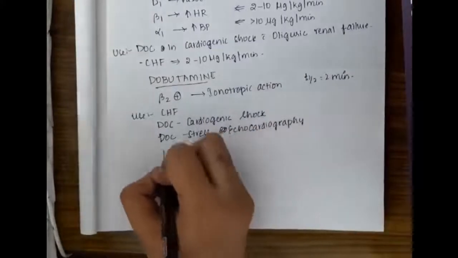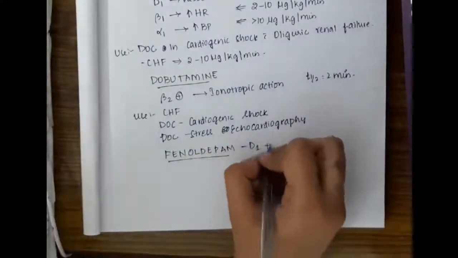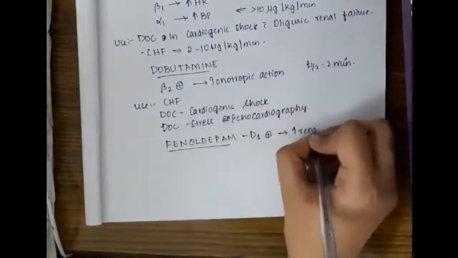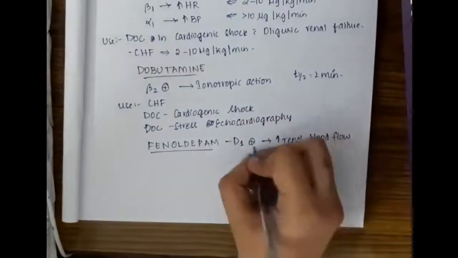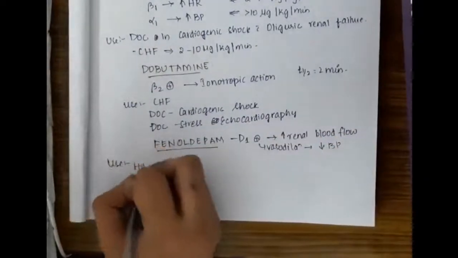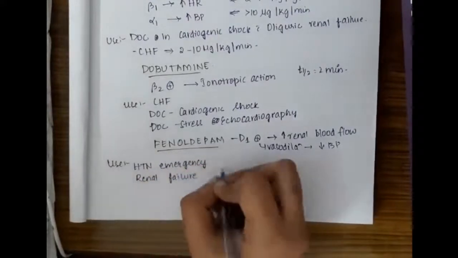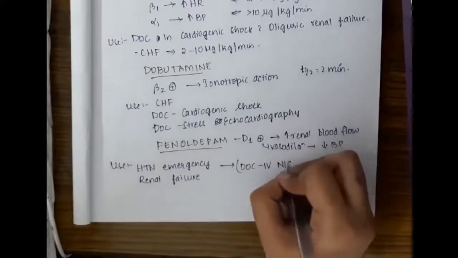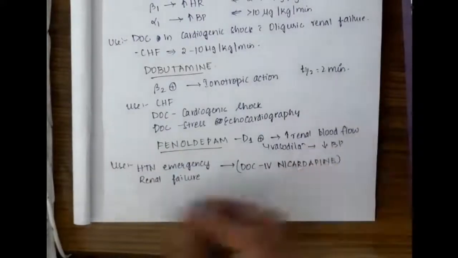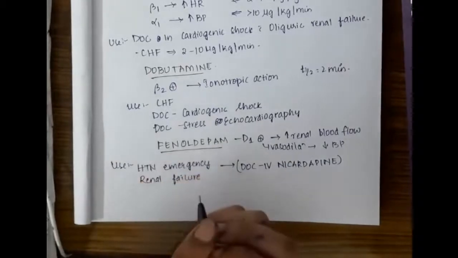Then the next drug which is important is fenoldopam. Fenoldopam will act on the D1 receptor. It is a D1 receptor agonist which increases the renal blood flow, causes vasodilatation and thus decreases BP. It is used in hypertensive emergencies and renal failure. In hypertensive emergencies, the drug of choice is IV nicardipine, but we can also use fenoldopam in hypertensive emergency. But the drug of choice is IV nicardipine.